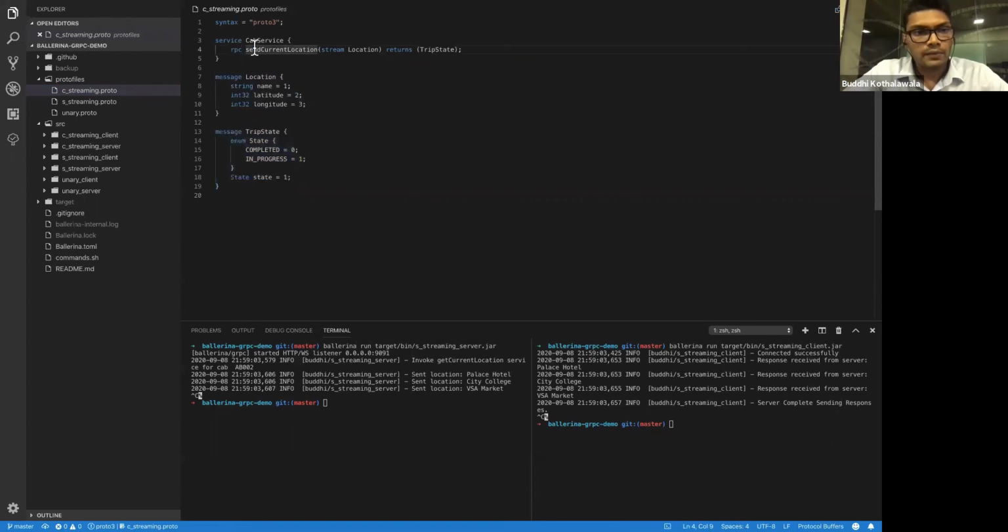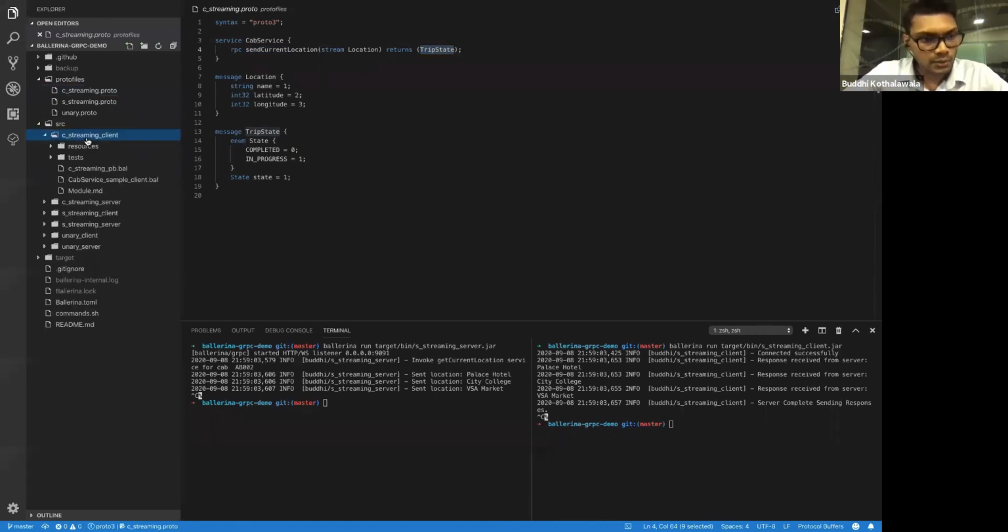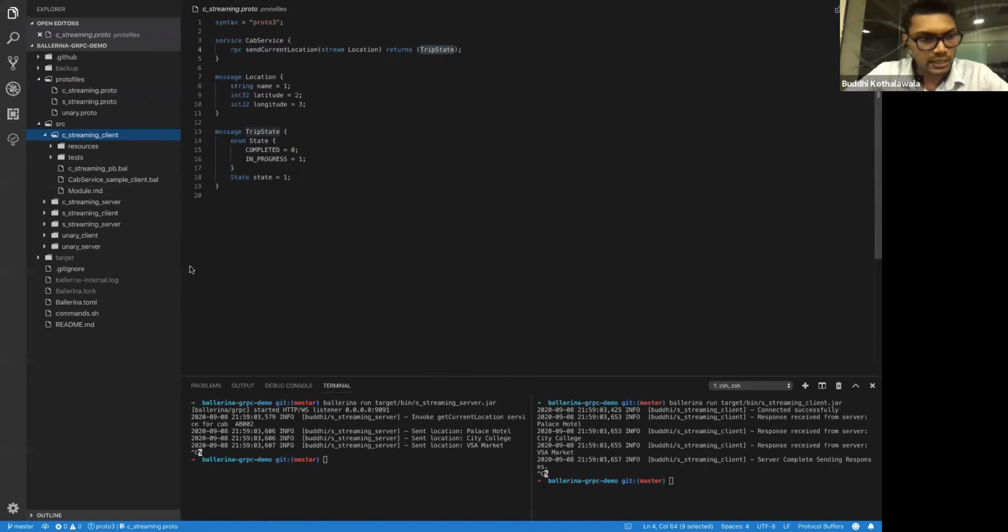And here we have the CAB service as in the previous one. We have one RPC call called send current location. Instead of sending one specific location, we are going to send a stream of locations in here, and finally the server will send you the state of the trip. In this demonstration, I'll first go through the client implementation, then it will be easy to understand the concept.